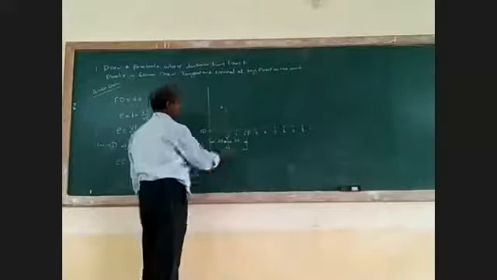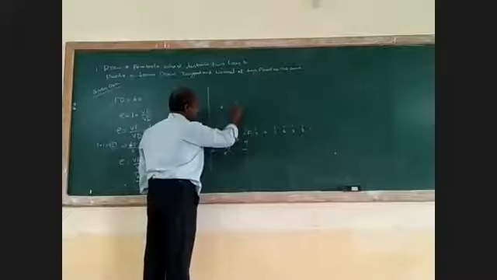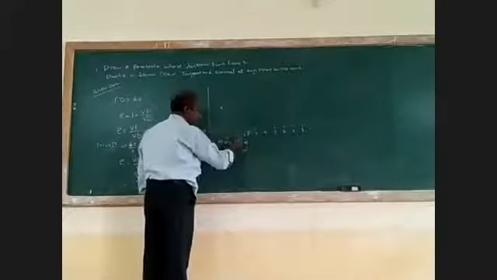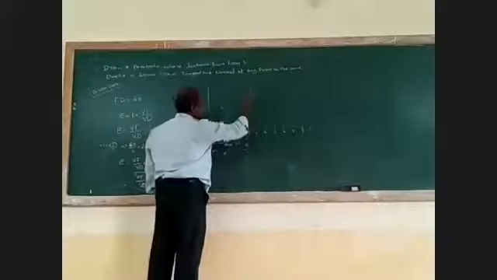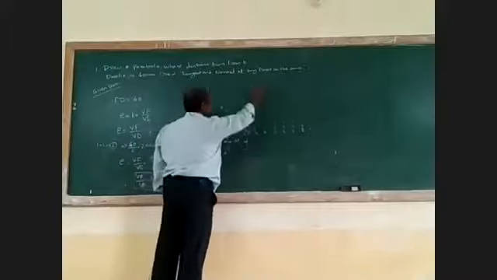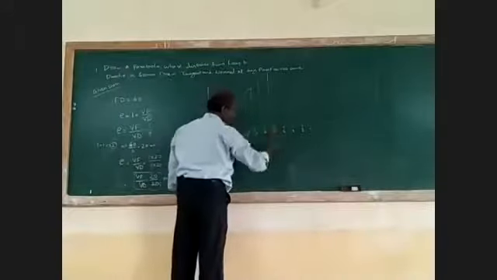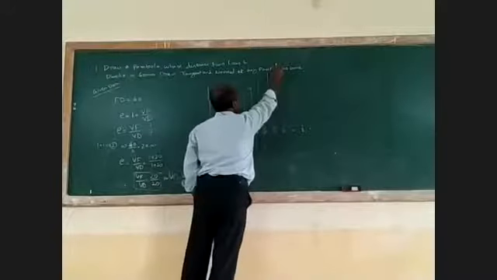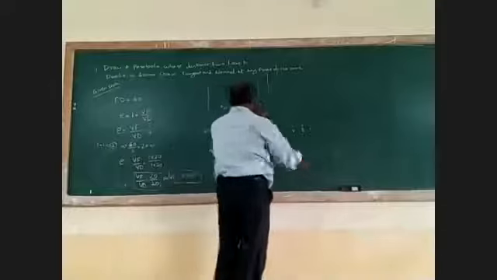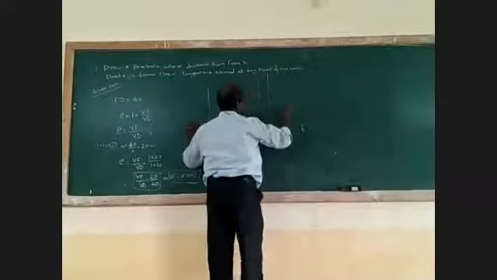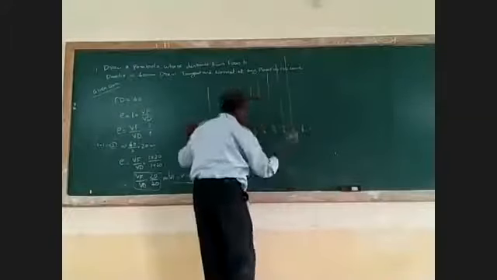Then draw a line parallel to the directrix at each and every point. Okay, 7 itself is also enough.